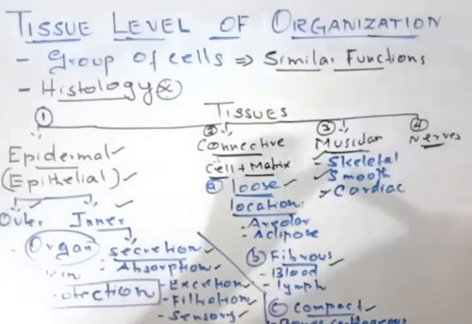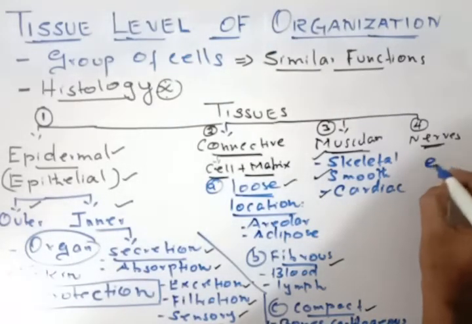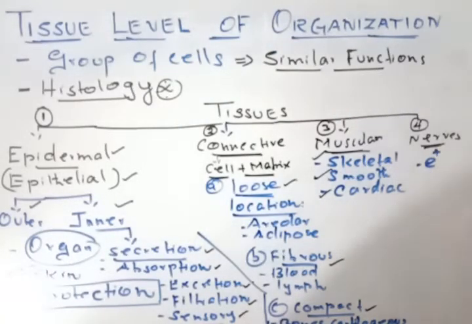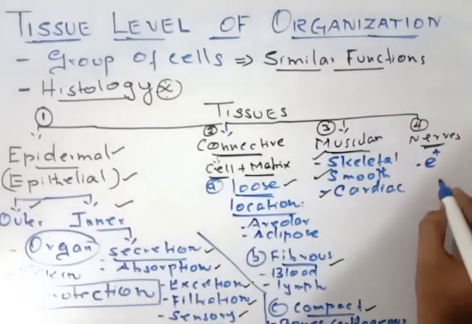So electrons are being conducted. Clear? So electrical impulses are conducted through this kind of nervous tissue, and it is in two forms.